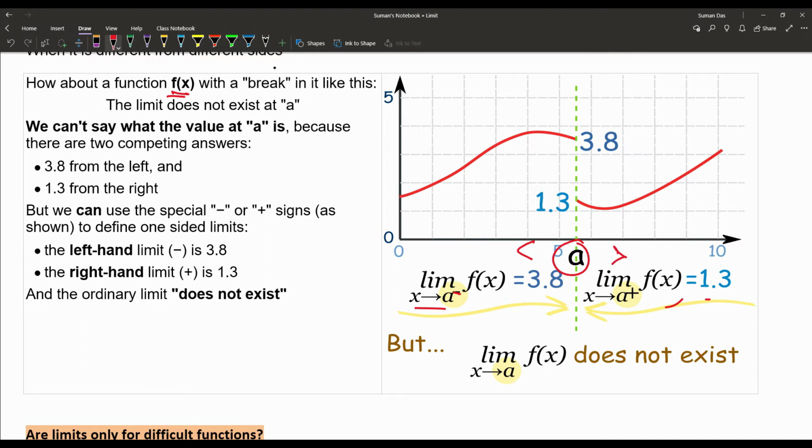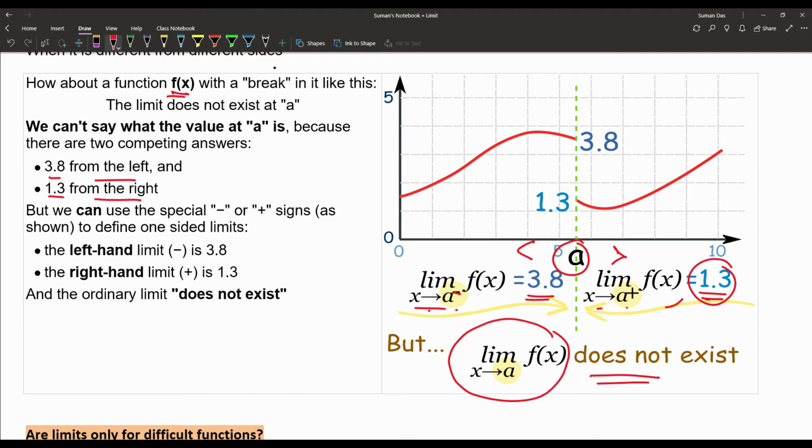So when that function is approaching from the left hand side, the value is 3.8. When it is approaching from the right hand side, the value is 1.3. So here the limit x tends to a minus and limit x tends to a plus are not the same. So we have to say the limit x tends to a does not exist. That is 3.8 from the left and 1.3 from the right.